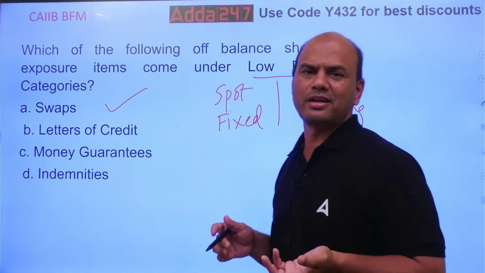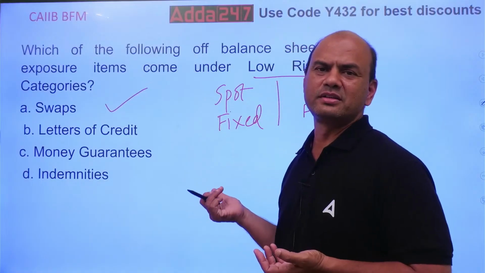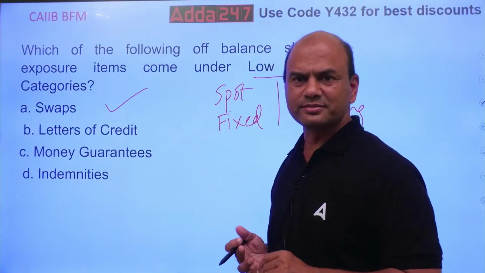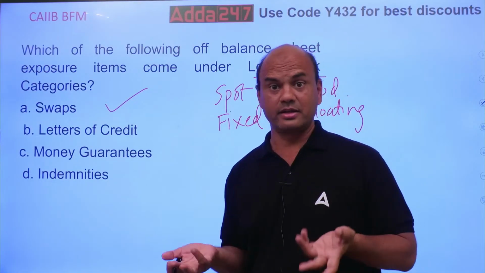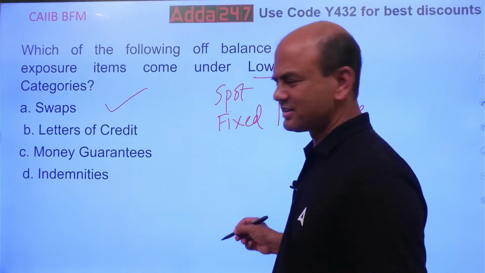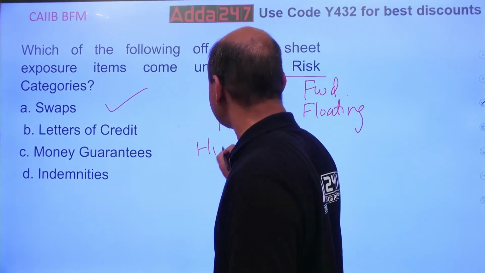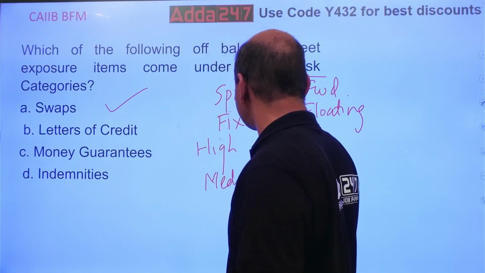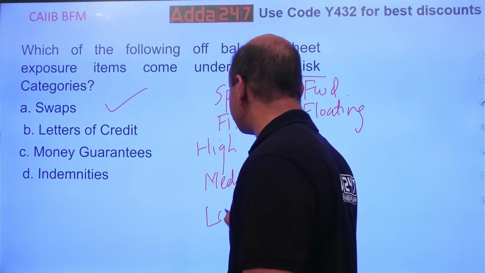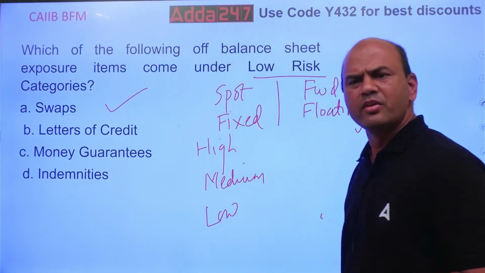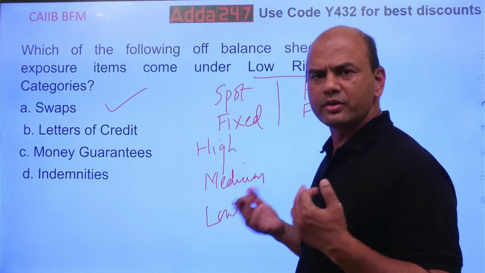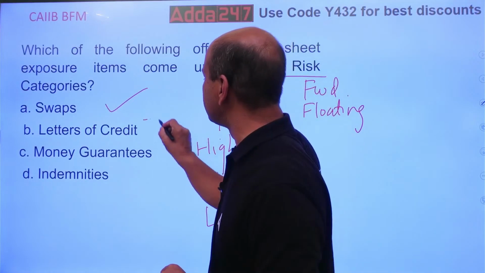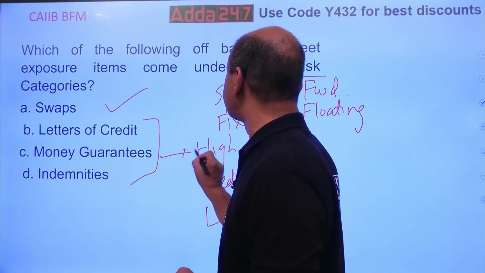You will say, sir, you are only giving half knowledge. Spot is low risk, then what is the high risk? Isn't it? The natural question. So we'll categorize it: high, medium, and low. Let's do it. Okay. Where you have the full responsibility on yourself, complete responsibility.